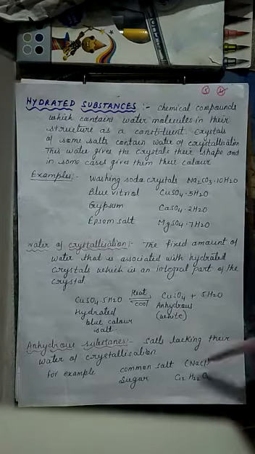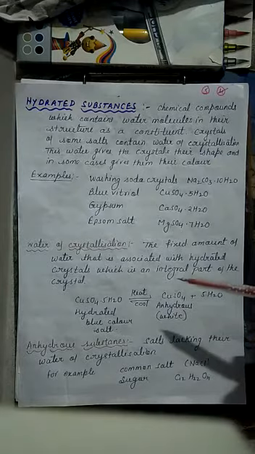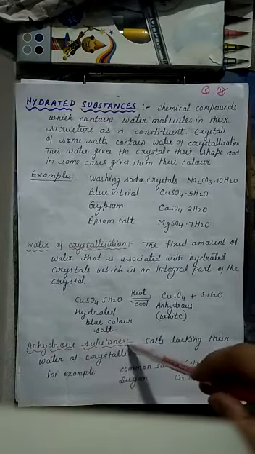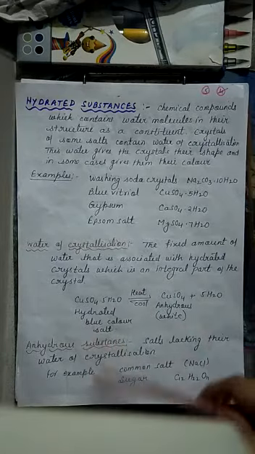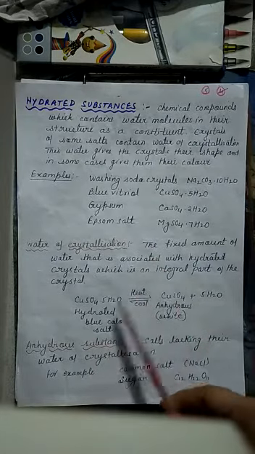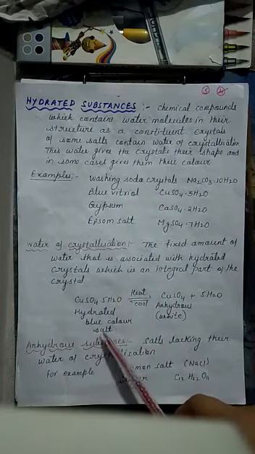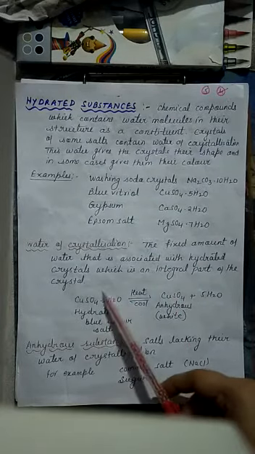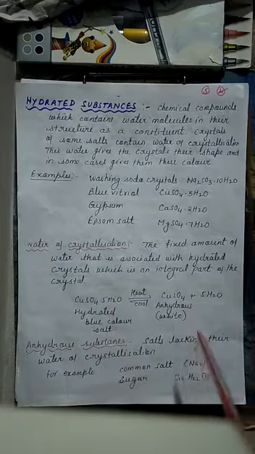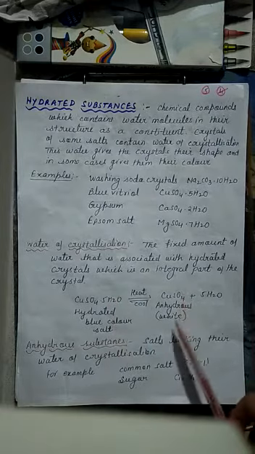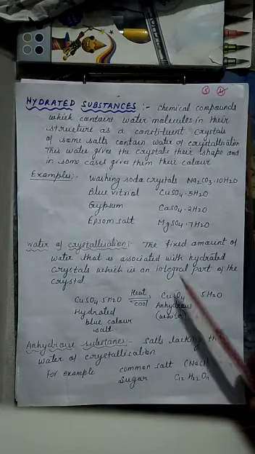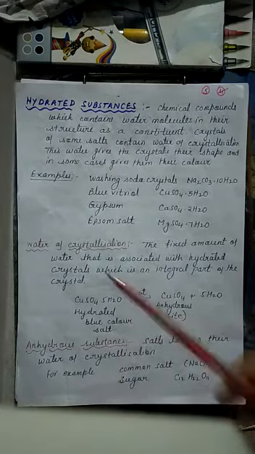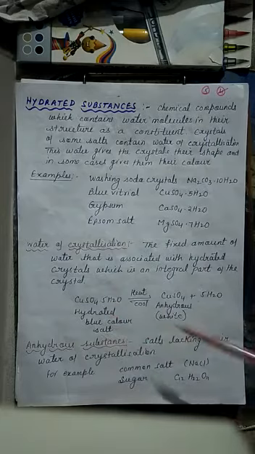For example, common salt, which does not have water of crystallization, is known as an anhydrous substance. But the term anhydrous substances is mainly used for when a salt loses its water of crystallization. For example, this is hydrated copper sulfate. When it loses its water of crystallization, then it becomes anhydrous copper sulfate. Though the anhydrous term is appropriate for salts lacking their water of crystallization.